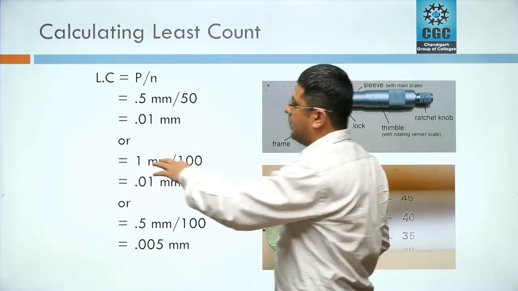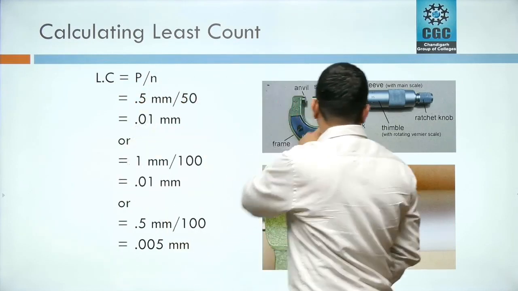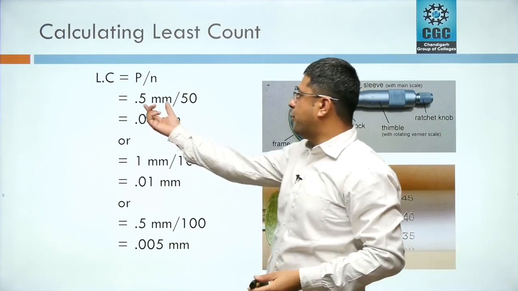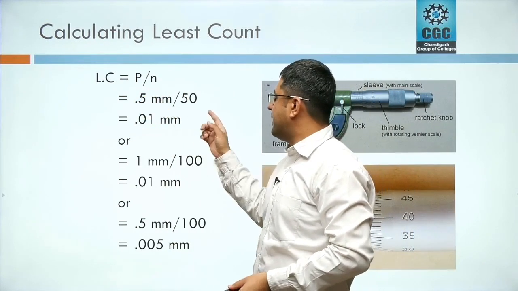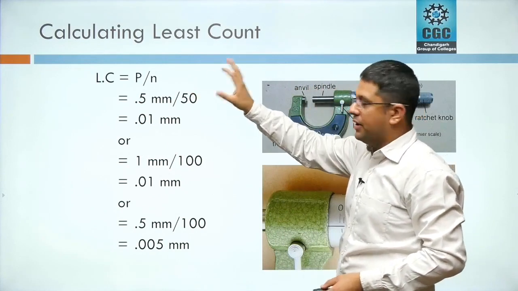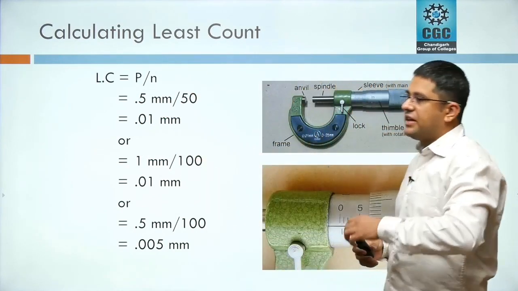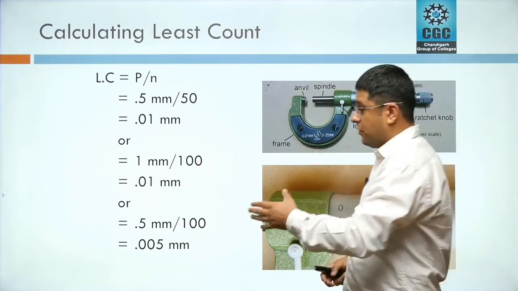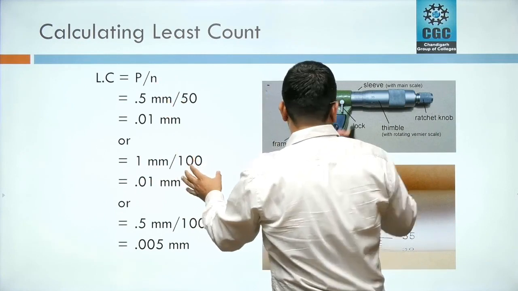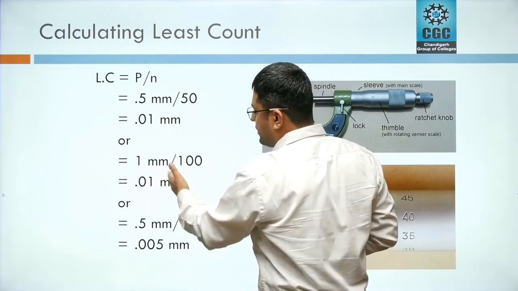I have done the same here. LC stands for least count, P is the pitch, N is the number of divisions on the thimble. So our pitch is 0.5 mm, 0.5 mm divided by 50 comes out to be 0.01 mm. This is the least count of a micrometer basically. There are different types of micrometers having different least counts. For example, if the pitch is 1 mm and the number of divisions on the thimble is 100, in that case also it comes out to be 0.01 mm.